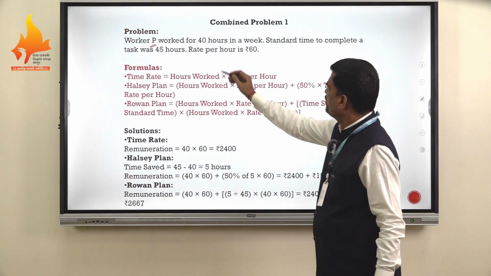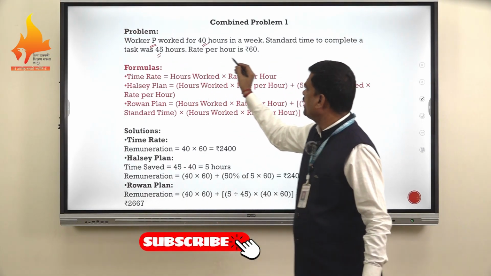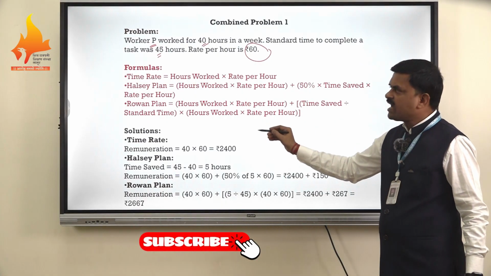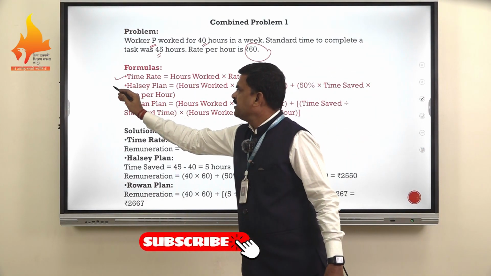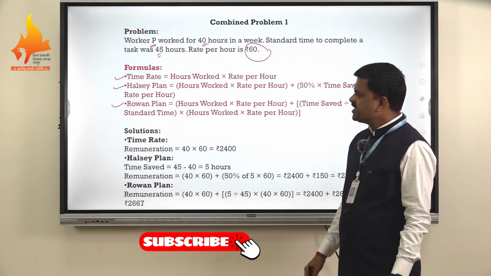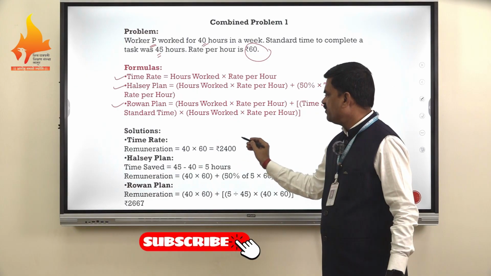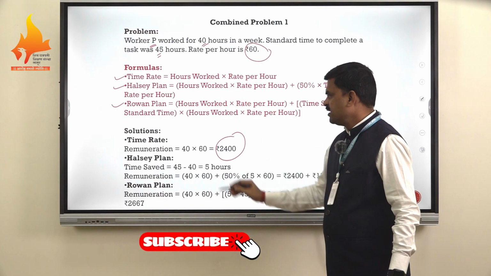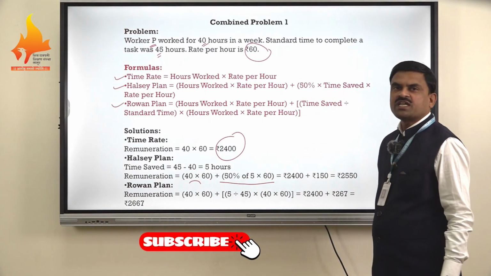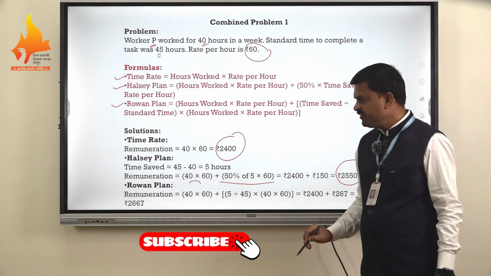Worker P is here. He worked for 40 hours. Standard time to complete the task is 45 hours and rate per hour is 60. So these are the formulas which we have used under time rate, under Halsey plan, and under the Rowan plan. Let's compute the wages. Under time rate, worker worked 40 hours, 60 is the rate per hour, wages will be 2,400. Under Halsey plan, this is the basic wages. These are the wages under the incentive plan. So the combined wages will be 2,550 rupees.